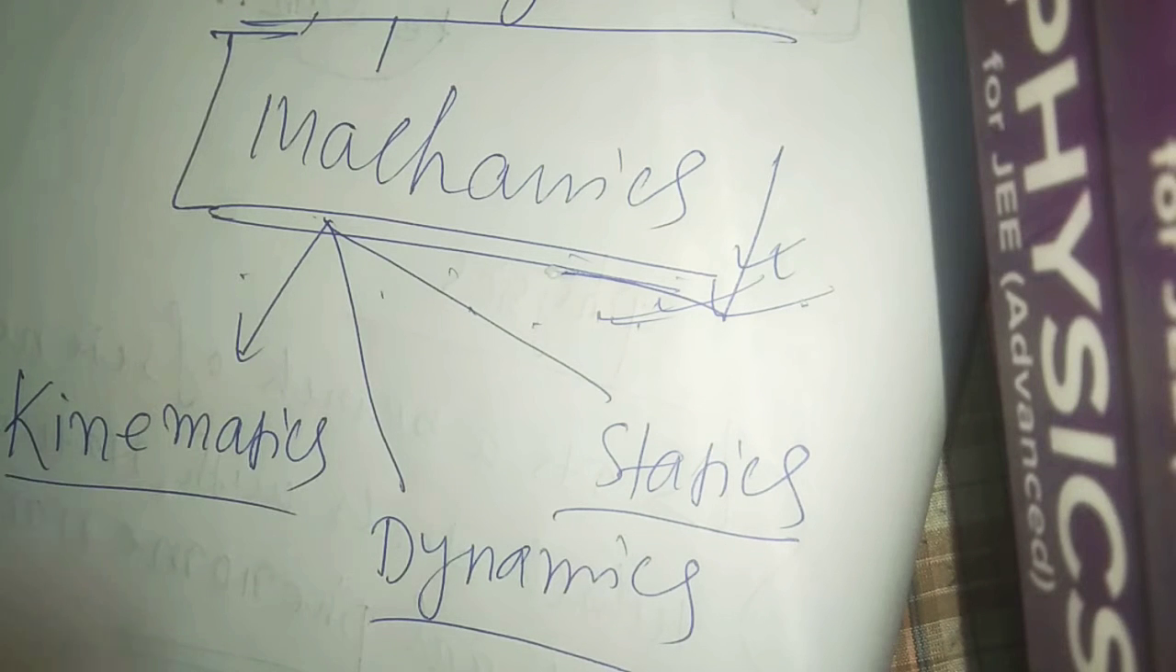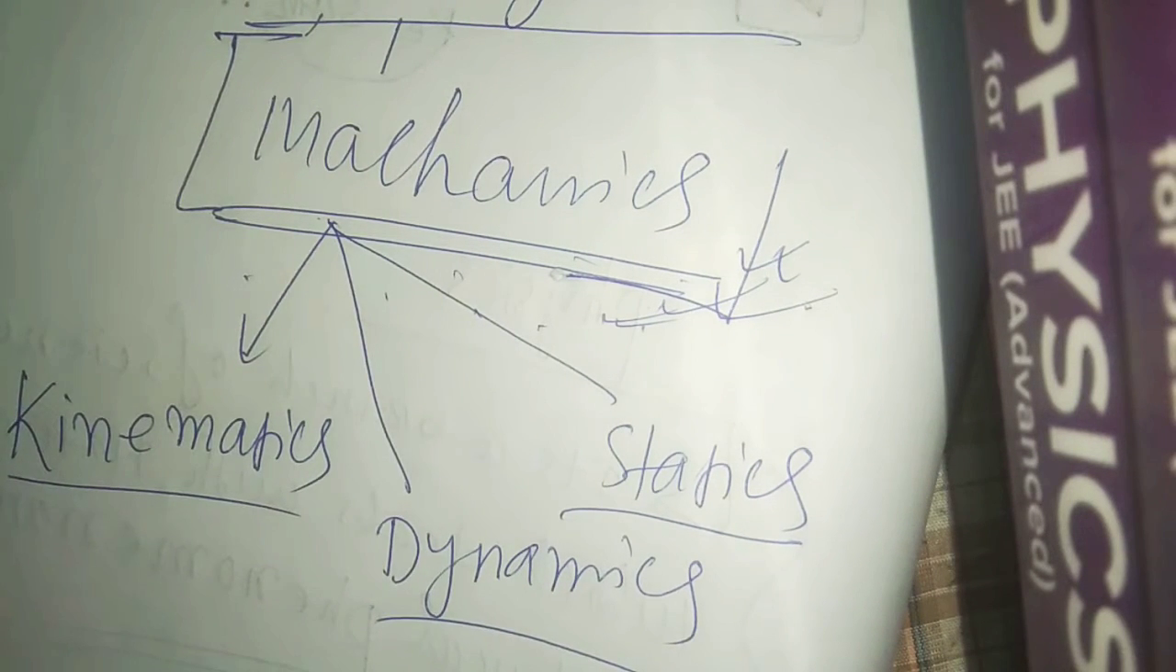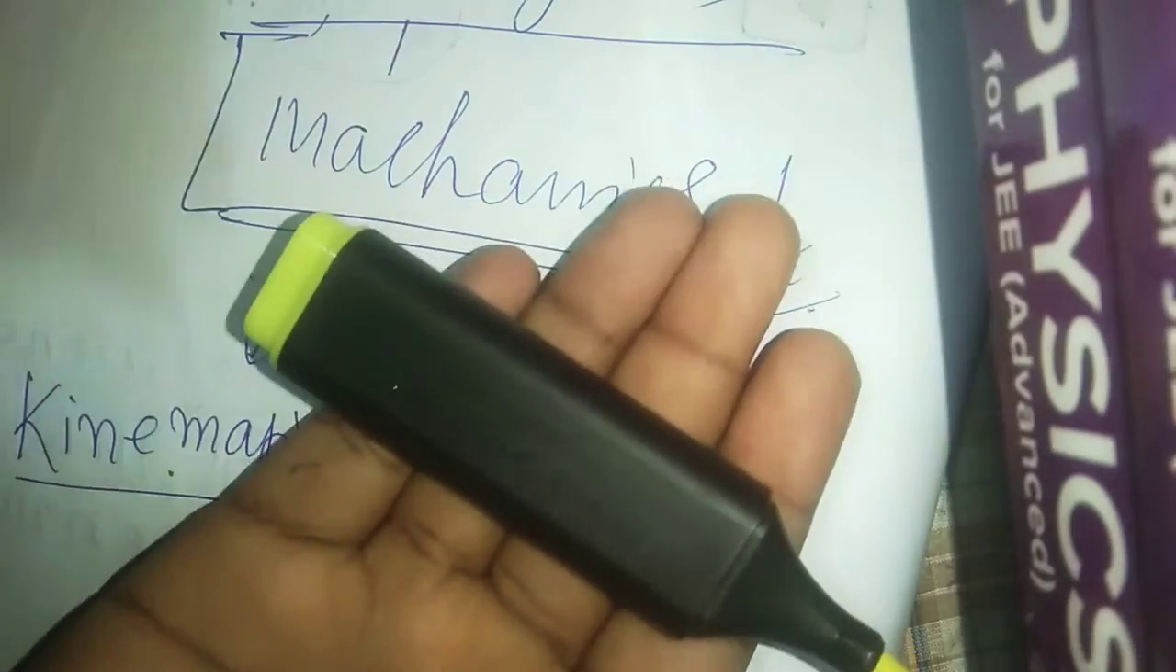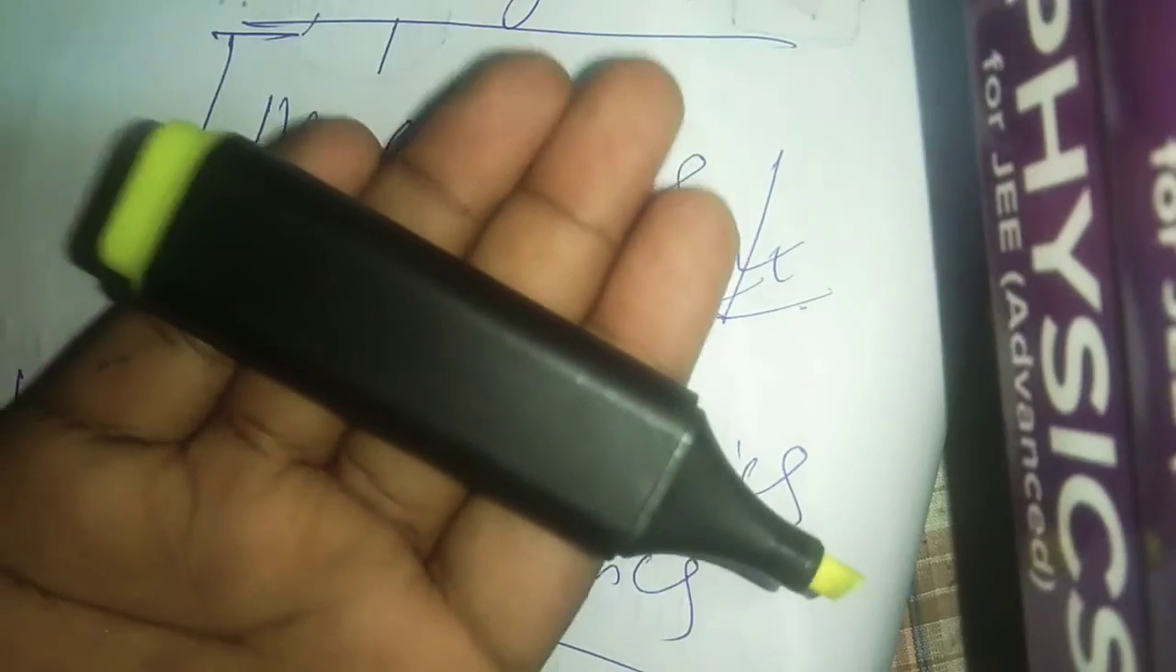So basically the reason behind the motion, or the cause behind the motion, we study under dynamics. In statics, what is the definition of statics? Now, statics: if I told you that an object is in motion, let's take this highlighter.